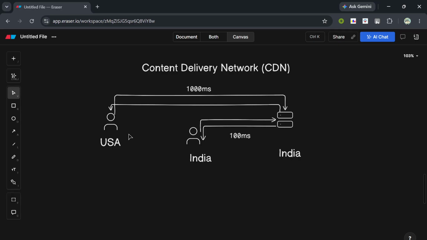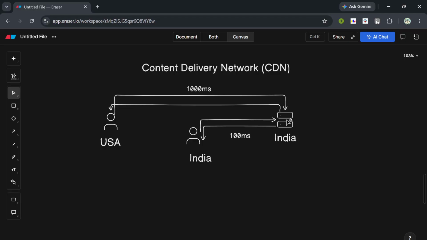So we can see that if the server is situated very far away from the user, then it would take a lot of time for the request to go to the server, and then from the server again a response will be sent. So overall, this request-response cycle or round trip takes a lot of time if the server is located far away.